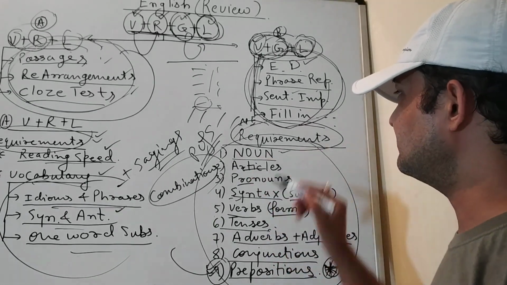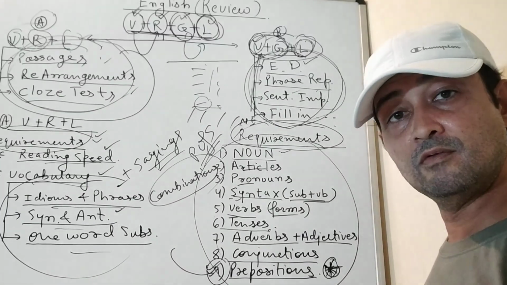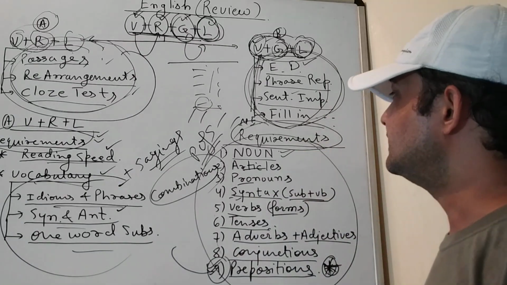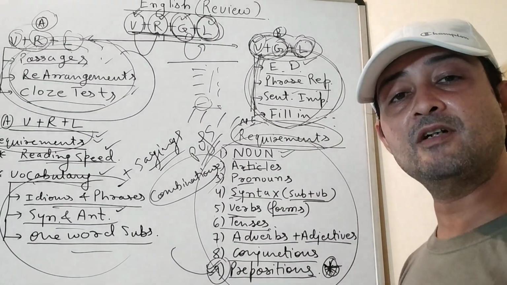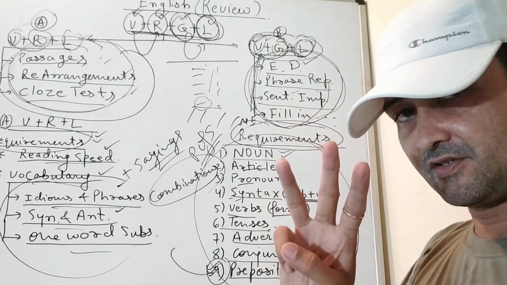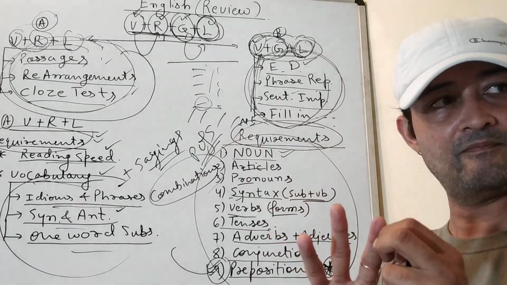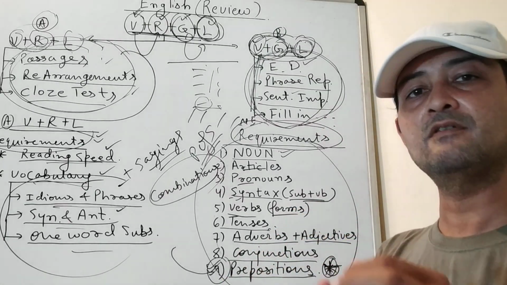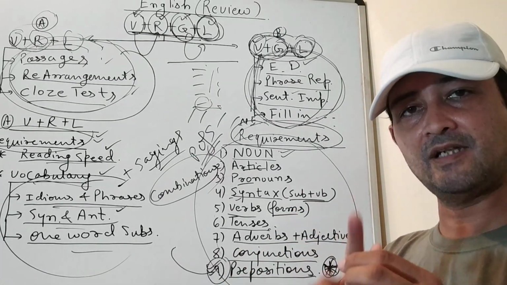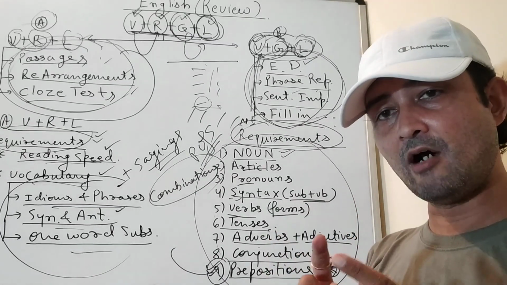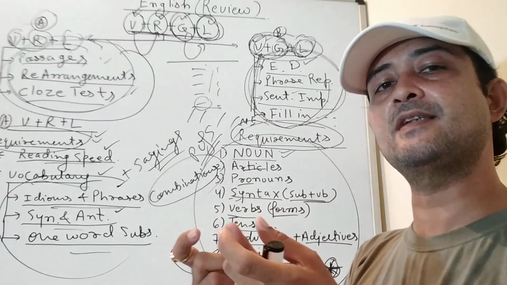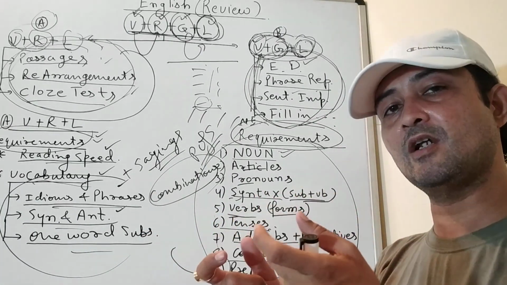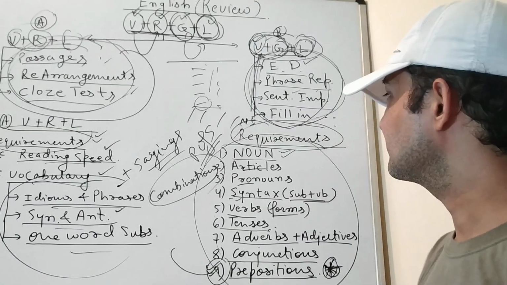Why do I prescribe that first of all you must go through noun? Let me complete. Noun is a chapter that has only 3 points to be asked in an examination. Singular noun with a singular verb, plural noun with a plural verb. Second point, a noun that appears to be singular but takes a plural verb, or a noun that appears to be plural but takes a singular verb after it.